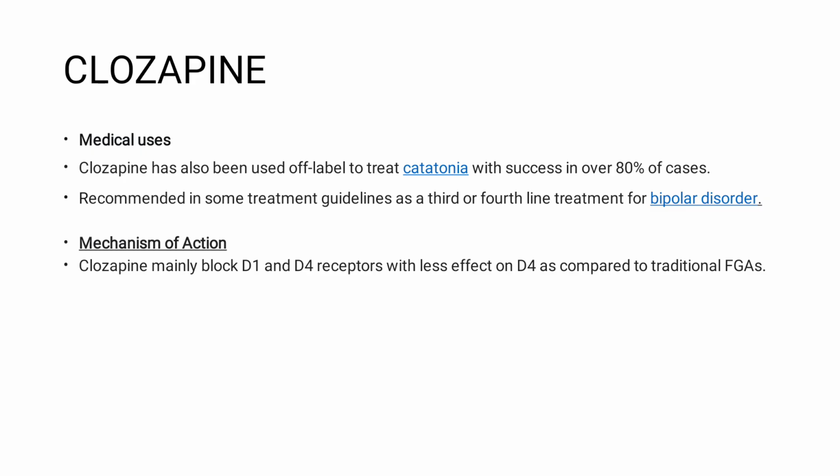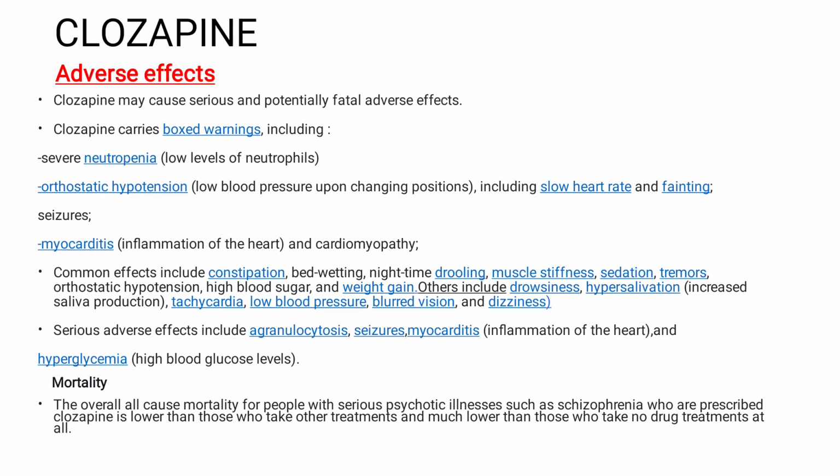Clozapine has also been used off-label to treat catatonia with a success of 80%. It is also recommended in some treatment guidelines as a third or fourth-line treatment for bipolar disorder. The mechanism of action. Clozapine mainly blocks D1 and D4 receptors, with less effect on D4 as compared to traditional first-generation antipsychotics (FGAs). Adverse effects of clozapine include the boxed warnings like neutropenia, orthostatic hypotension, and myocarditis.